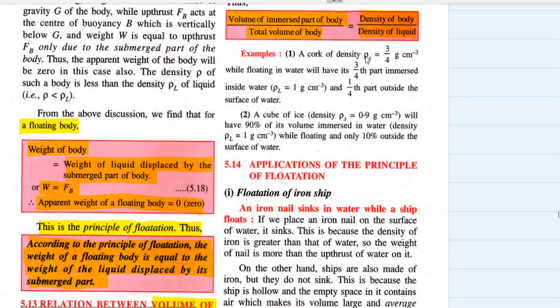A cork of density rho s equal to 3 by 4 gram per centimeter cube while floating in water will have its 3/4 part immersed inside water, where density of liquid is 1 gram per centimeter cube, and 1/4 part outside the surface of water. A cube of ice, density rho s equal to 0.9 gram per centimeter cube, will have 90% of its volume immersed in water.